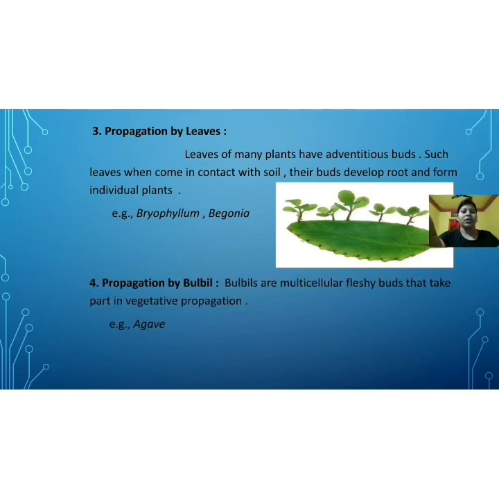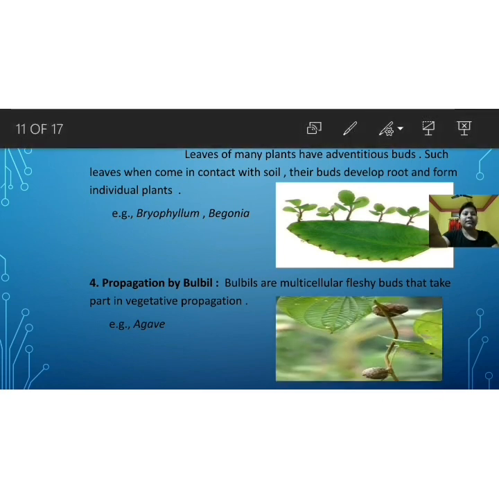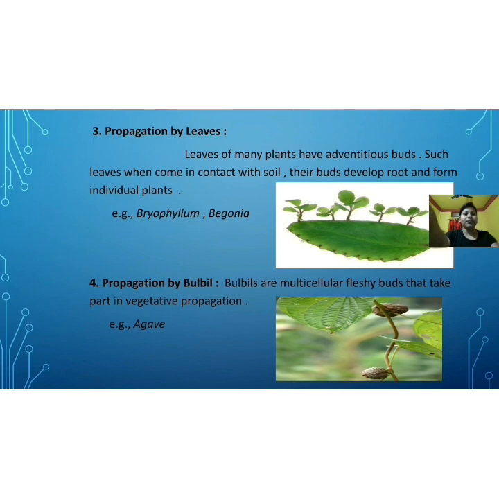Number 4, propagation by bulbils. Now let us see natural vegetative propagation by bulbils. Bulbils are multicellular fleshy buds that take part in vegetative propagation. An example is agave.